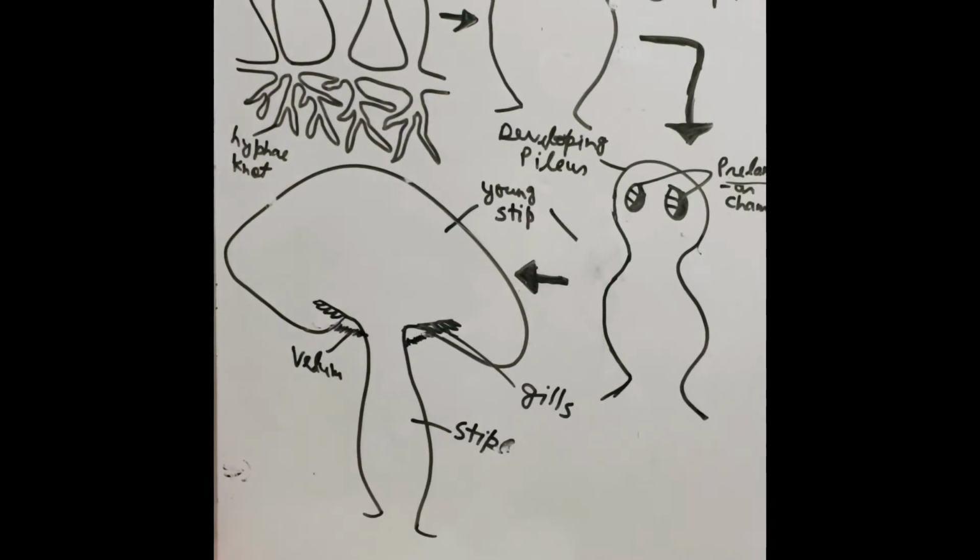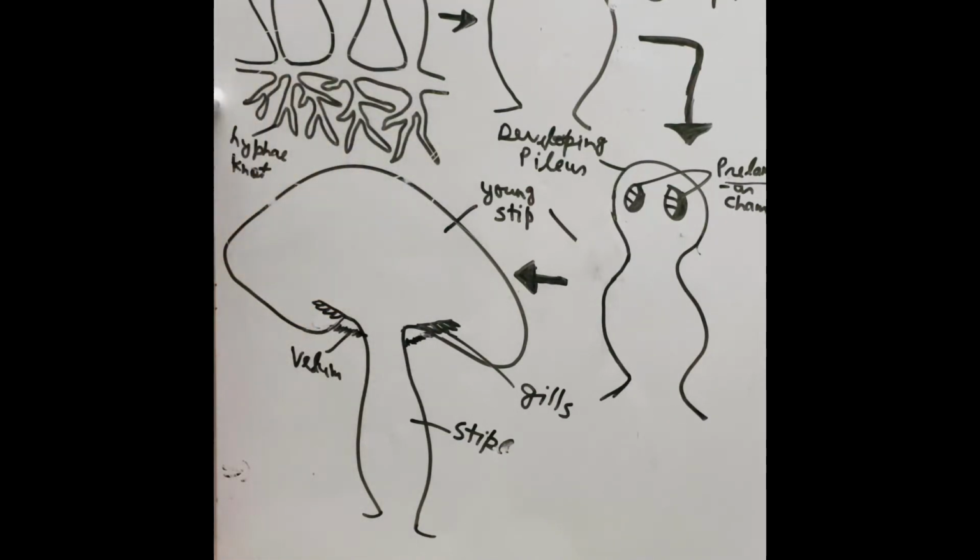In development of basidiocarp, the secondary mycelium takes nutrition from the soil and forms fruiting bodies, or basidiocarp. Now see this diagram. The basidiocarp develops from underground in the soil. There are wide knot-like structures, hyphal knots, which form the basidiocarp, and this stage is called the button stage.